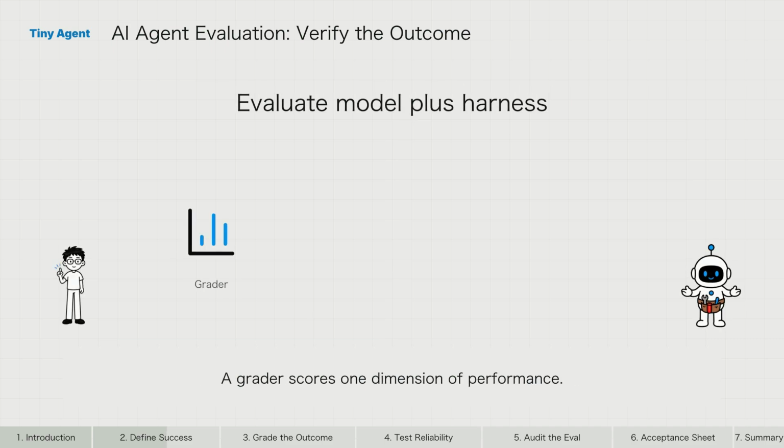A grader scores one dimension of performance. It may check an exact state, apply a quality rubric, or ask a human expert to judge a subjective result. A task can use several graders because success is often multidimensional.